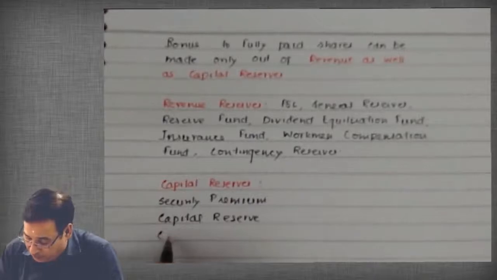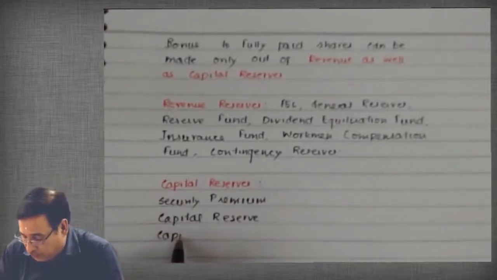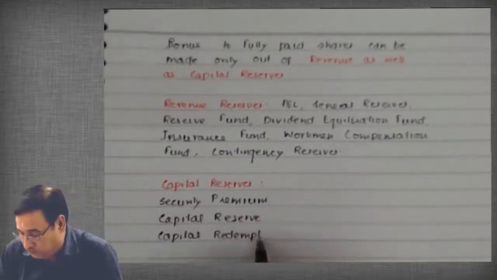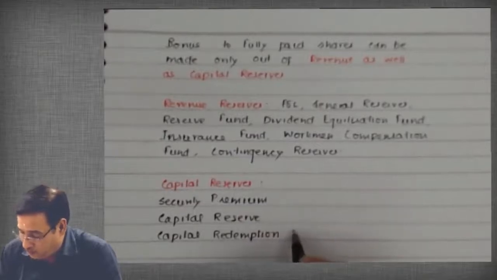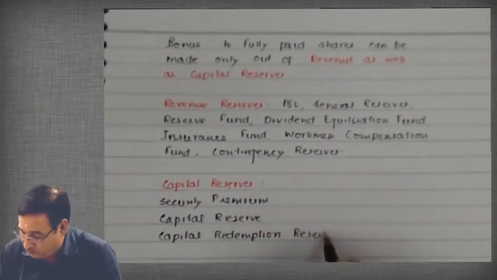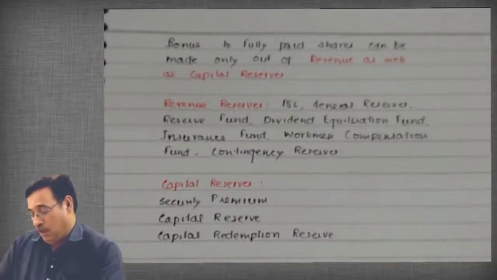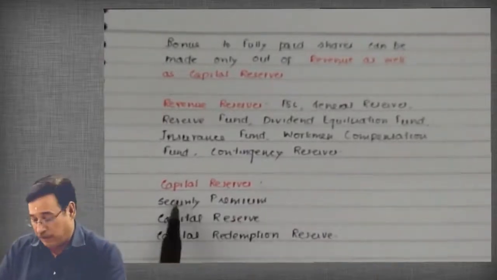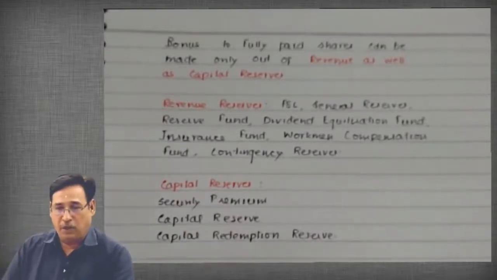Then capital redemption reserve, we will talk about this reserve later on. Correct? All these type of reserves fall under the category of capital reserves. So you need to understand that.